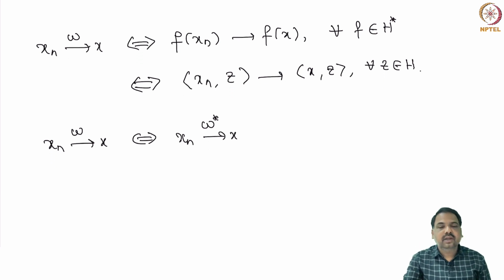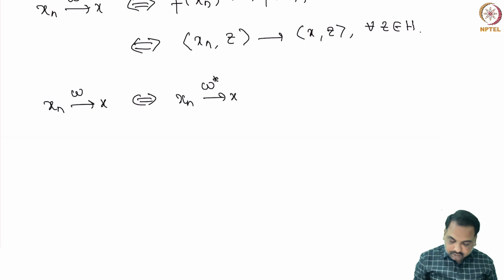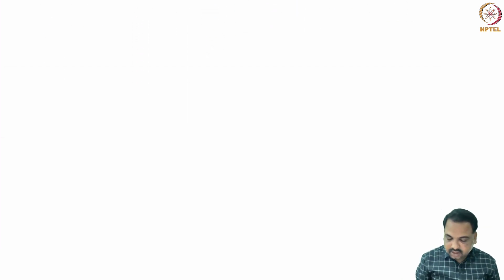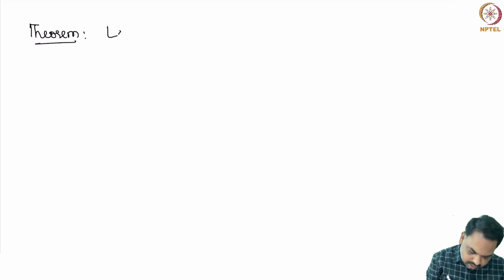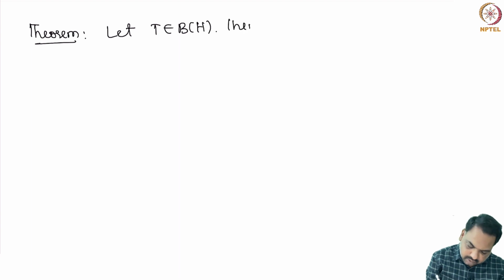So from that, and using the canonical embedding, we can conclude that the weak and weak star convergences are the same. Now we want to characterize compact operators using weak convergence. Next we prove a theorem. Let T be a bounded operator defined on H, then the following are equivalent.